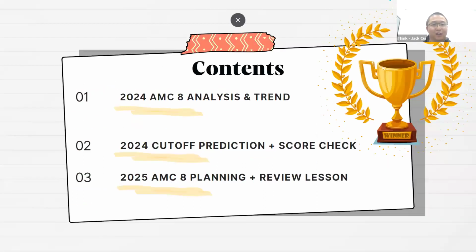For today's webinar, we're going to talk about three major topics. First, we are going to analyze the 2024 AMC 8, the analysis and the trend of the materials. Then we're also going to predict the cutoff and let you know how to check your score if you take the AMC 8 at Think Academy. And then we will also talk about the 2025 AMC 8 planning, and we also have the review lesson regarding the AMC 8. So if you want to plan how to study for next year's AMC test, it's good information to get to know.